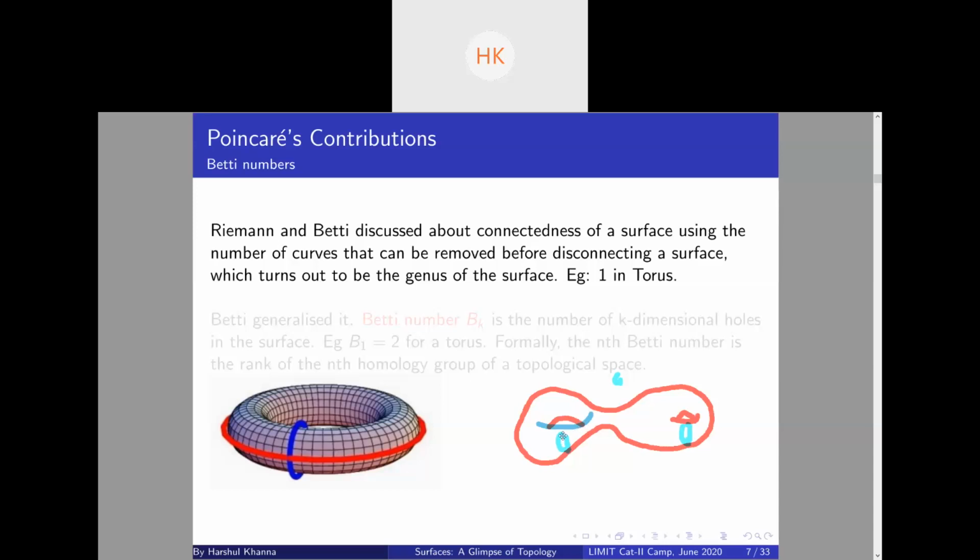For example, in a torus, you remove this curve, and any more curves you remove will disconnect the surface. So the number is 1, which is again the number of holes in the surface, right? So let me remove the annotations. Cool.